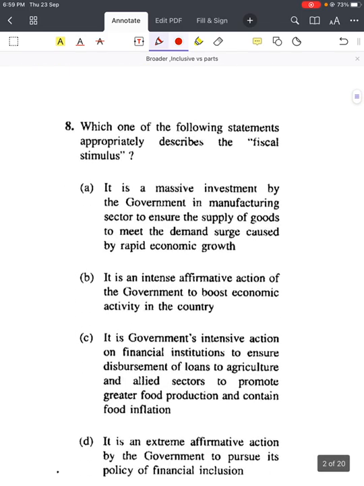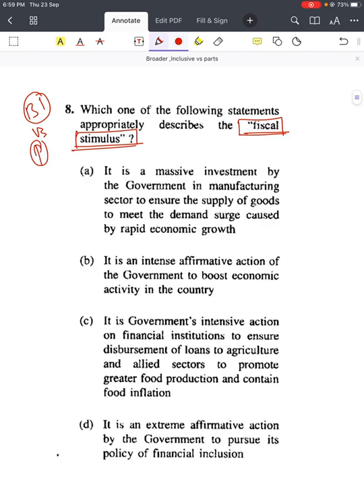First is, which of the following statements appropriately describes fiscal stimulus? So the question is about fiscal stimulus. We'll see how this broader inclusive versus parts approach will work here. The first statement is, it is a massive investment by the government in manufacturing sector to ensure the supply of goods to meet the demand surge caused by rapid economic growth. So first is talking about manufacturing sector. Now come to the second.